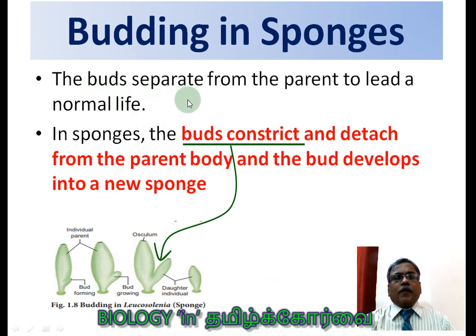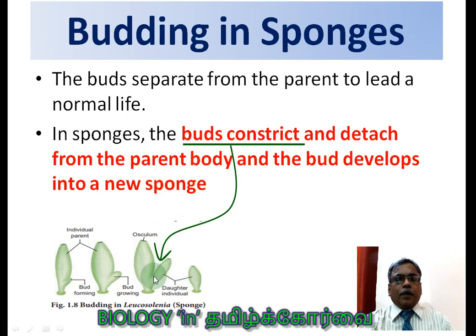The buds separate from the parent to lead a normal life. In sponges, the bud constricts and detaches from the parent body, and the bud develops into a new sponge.